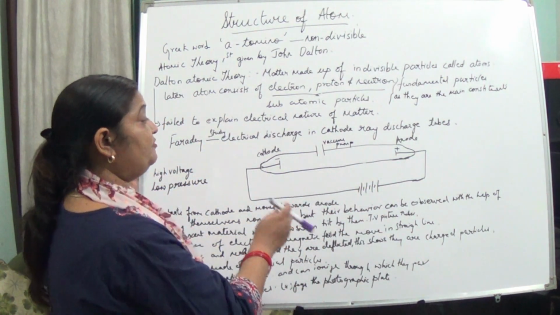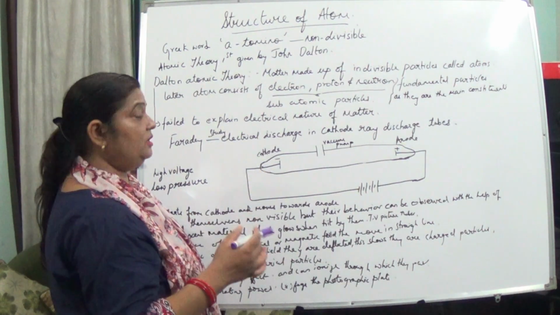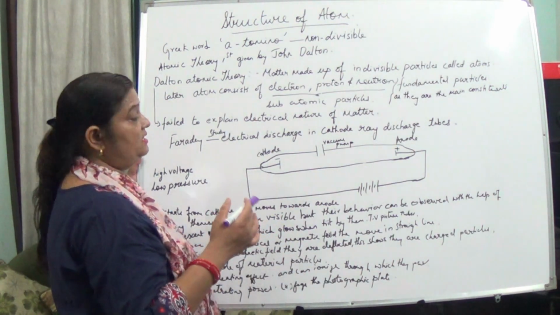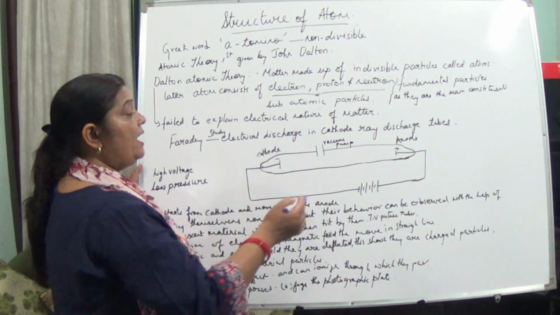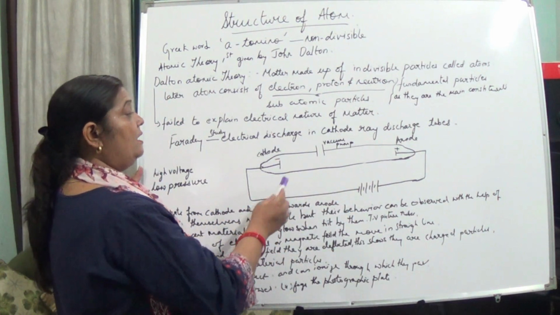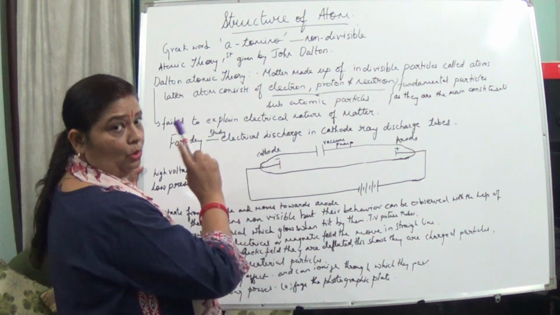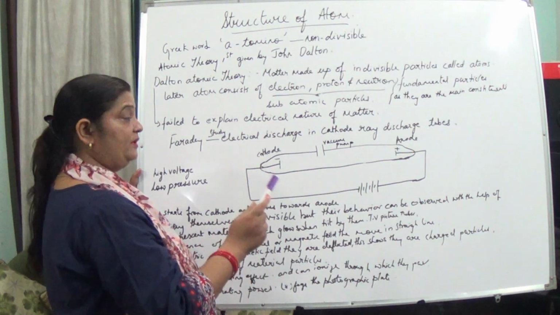First he tried the experiment in ordinary conditions, but at ordinary conditions gases are poor conductors of electricity. So he passed high voltage, and through the vacuum pump he adjusted the pressure and made it low. Now he saw what happened to the gases.